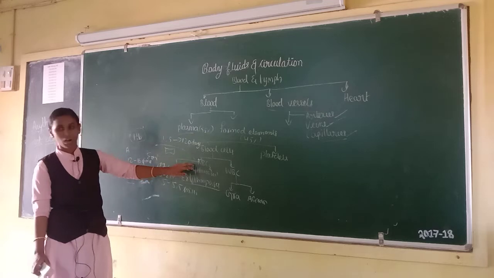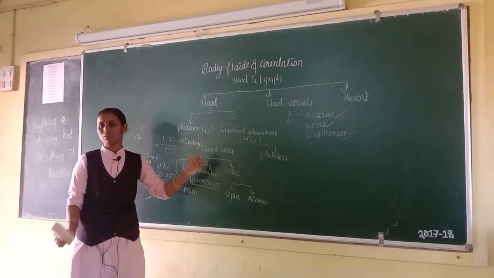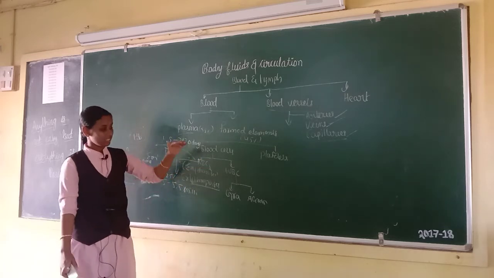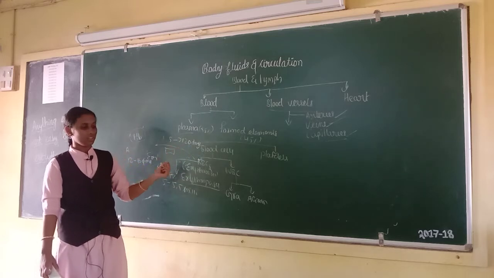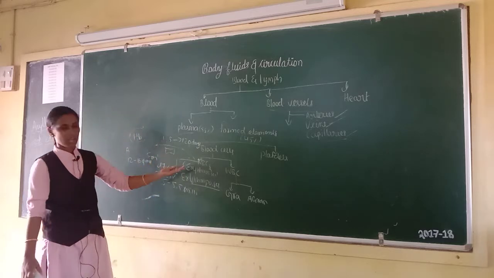That condition is called polycythemia. Increase in the number of RBCs, that condition is called polycythemia. And decrease in the number of RBCs, that condition is called erythrocytopenia. This is all about RBCs.